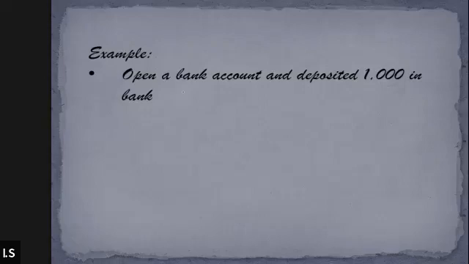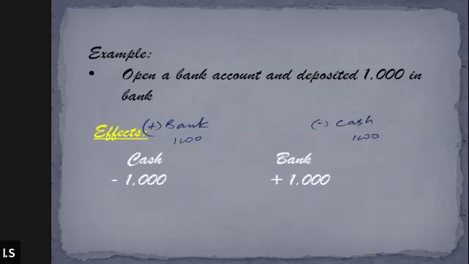Sir, so the bank account will be our asset, correct. And firstly, bank will increase, na? Yes, when we open a bank account depositing 1,000 in it, the bank will increase by 1,000, and on the other hand, cash is going to reduce by 1,000. Yes or no? Yes. So it is affecting two areas, bank and cash at the same time. So this is what we call dual aspect. Bank is increasing, cash is reducing. Got it? Okay, sir. Please note this down.